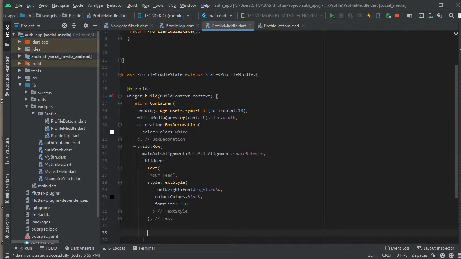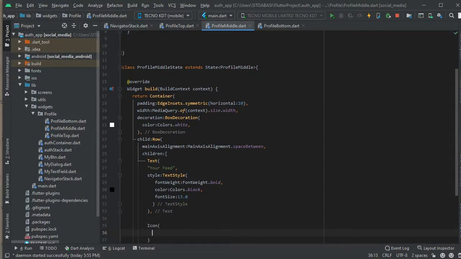So now in the row, you're gonna have a text widget, and you're also gonna have an icon. So the icon here is going to be, when you click on this middle part, the moment you click on it or you click on the icon, it's gonna animate the container of the images. See, the container goes up. We're gonna perform an animation here. You're gonna see how it works.